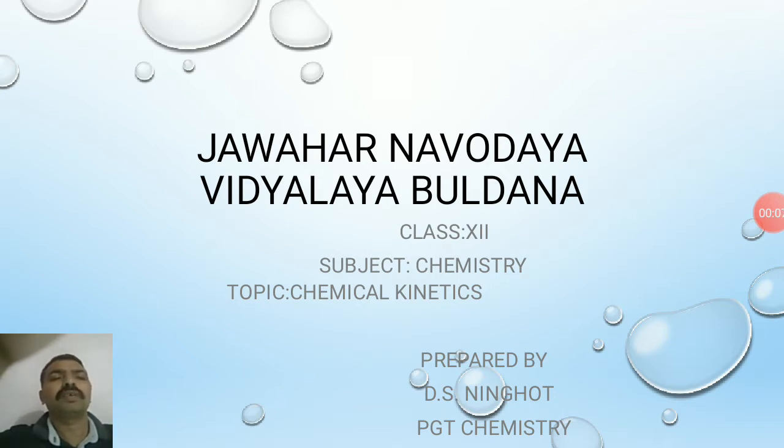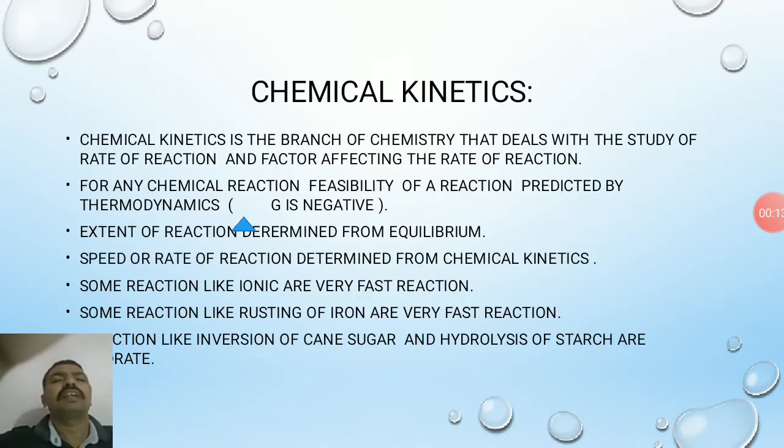Today we will discuss the chemical kinetics topic for 12th class. What is meant by chemical kinetics? Chemical kinetics is the branch of chemistry that deals with the study of the rate of reaction and factors affecting the rate of reaction.